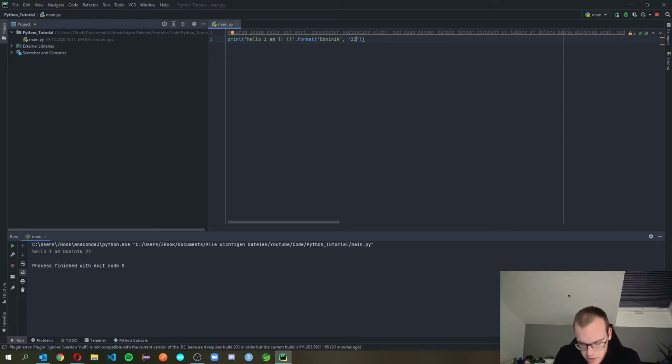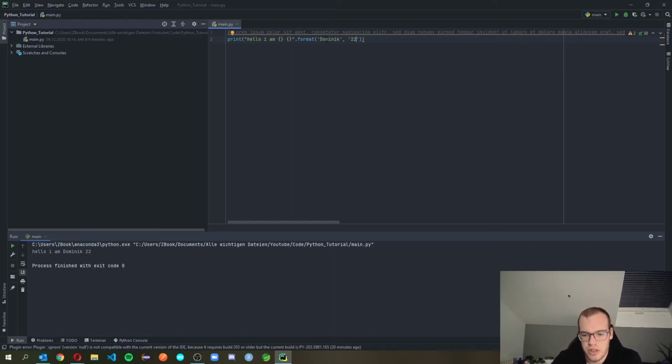And you can add in the format function various strings, but only as many strings, separated by a comma, of course, as you have curly brackets in the sentence where you want to put it in. And it goes like this.